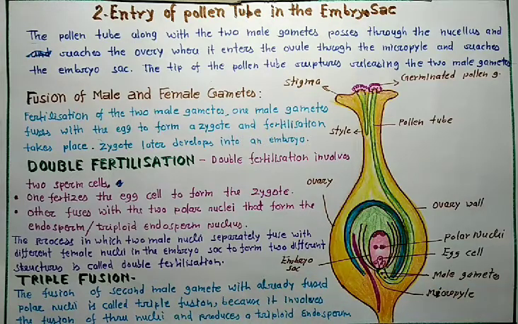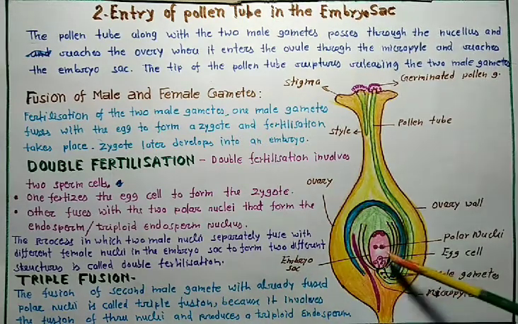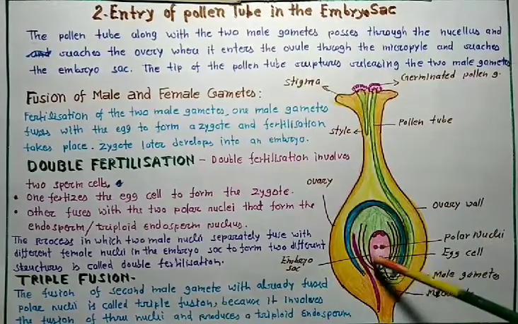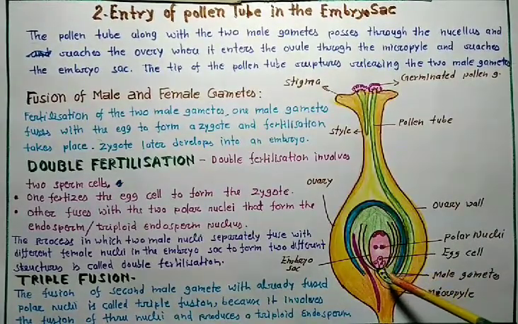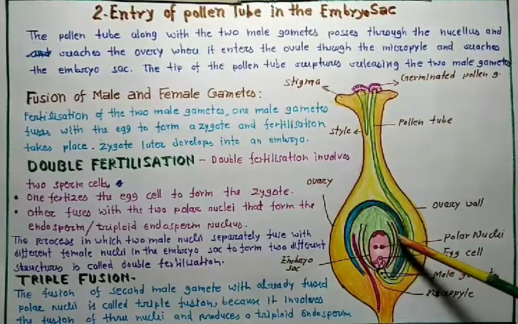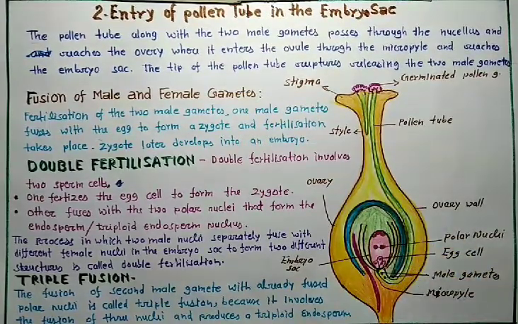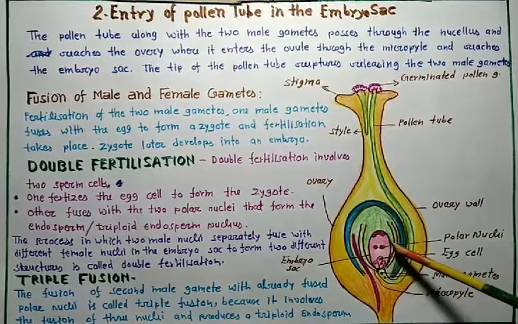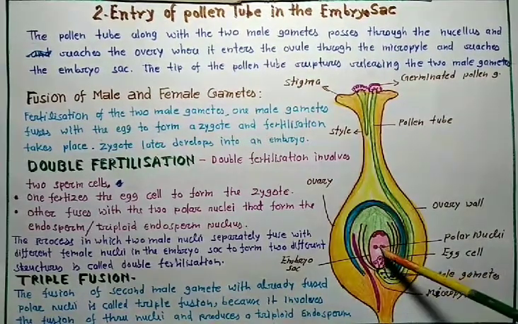Triple fusion. The fusion of the second male gamete with the already fused polar nuclei is called triple fusion, because two nuclei are here and one nucleus is here.